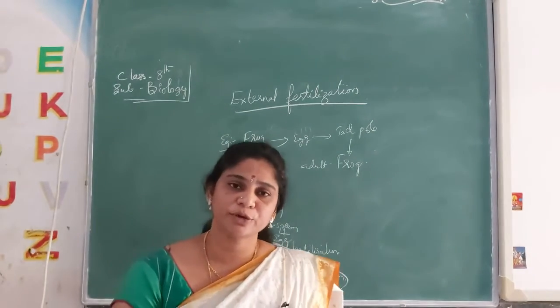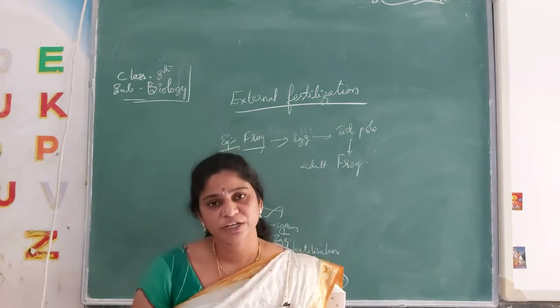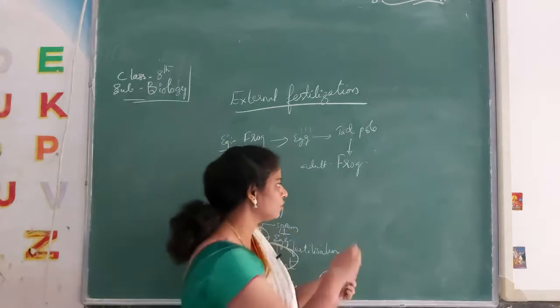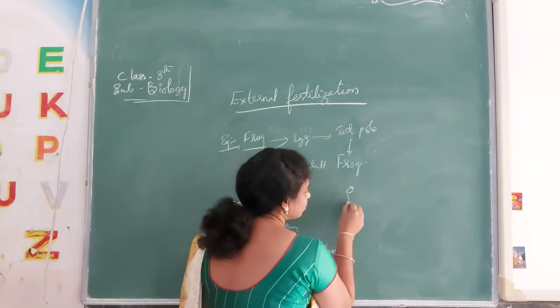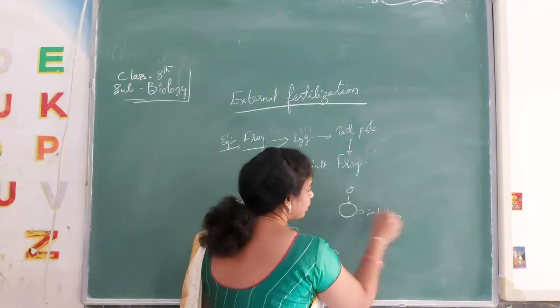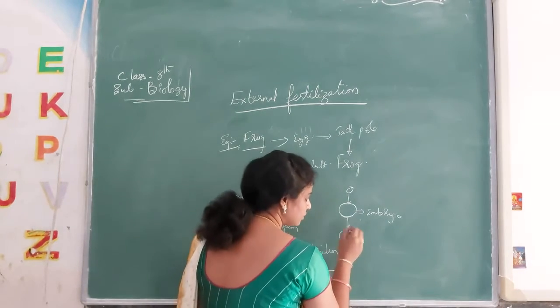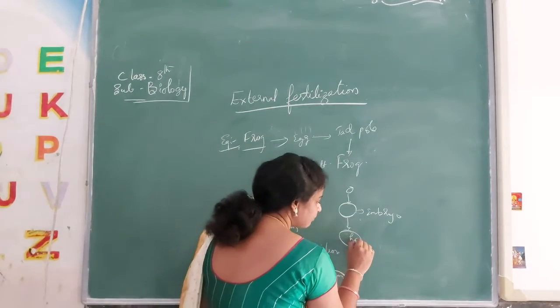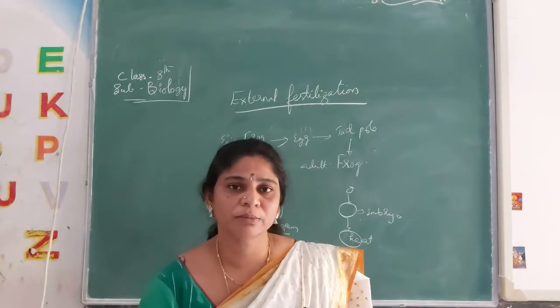See here, human beings, for example, go through internal fertilization. From the first month it is just roundish, a round zygote, a single cell. Later it undergoes mitosis and divides to form an embryo. Later, in the third month, what is the first organ formed? The heart is the first organ formed. Then blood vessels are formed, later hind limbs.